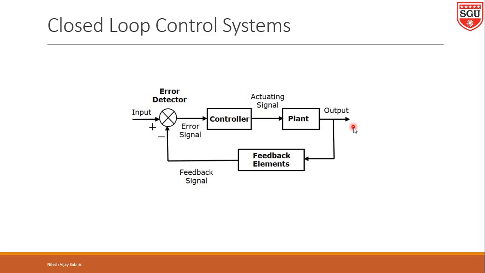Open loop control systems consume less power, but closed loop system, as it is having feedback, consumes more power. Stability is not a major problem in open loop control system, but stability is a major problem in the closed loop control system. So, there are a number of ways by which we can differentiate the open loop control system and closed loop control system.